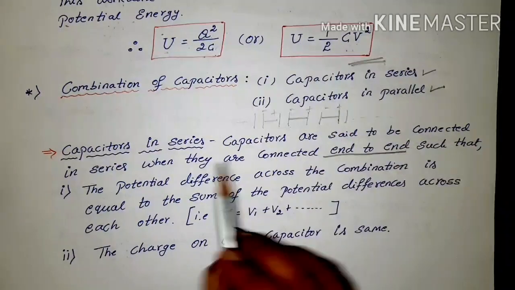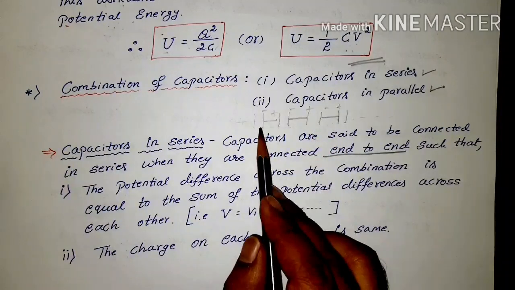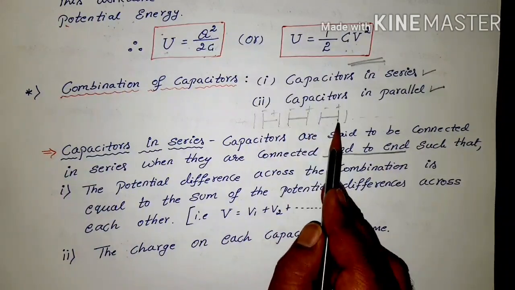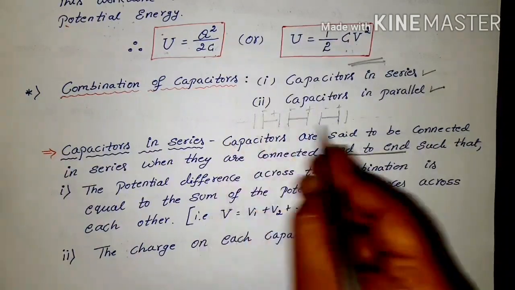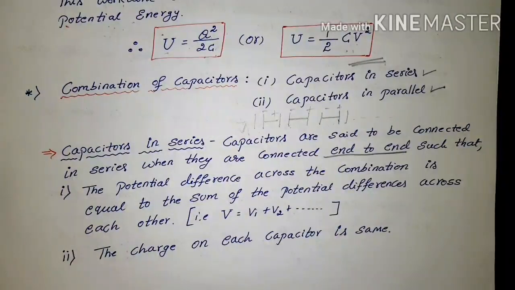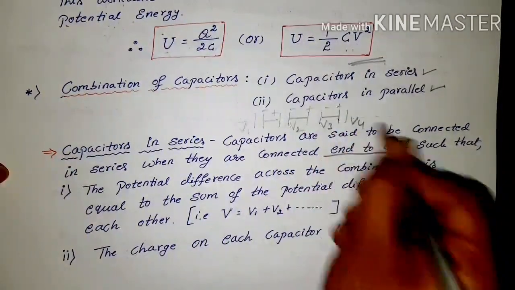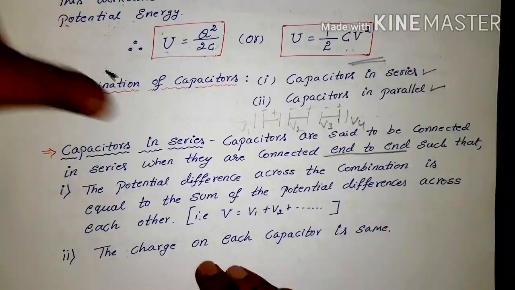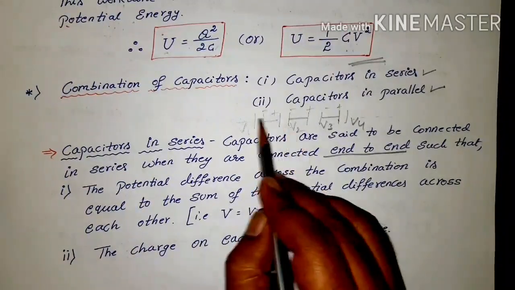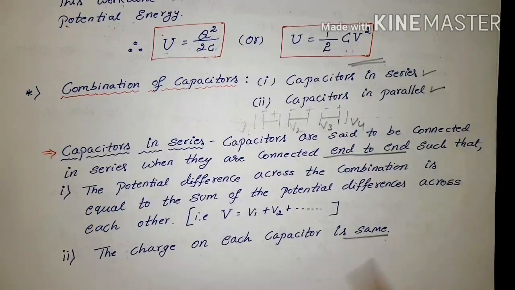When you connect the capacitors in series, the potential difference values on each capacitor are different. They may take values like V1, V2, V3, V4. But the charge on each capacitor will be the same.